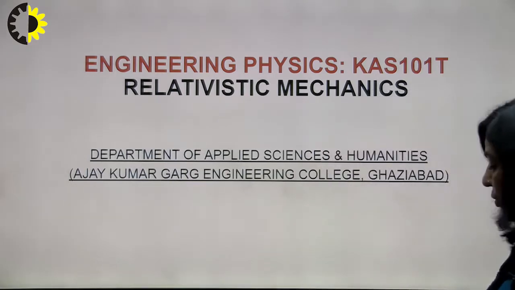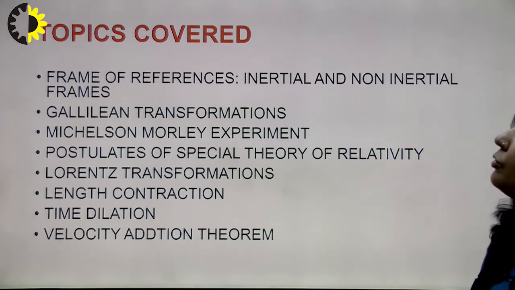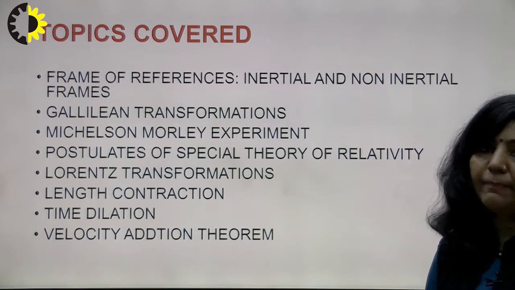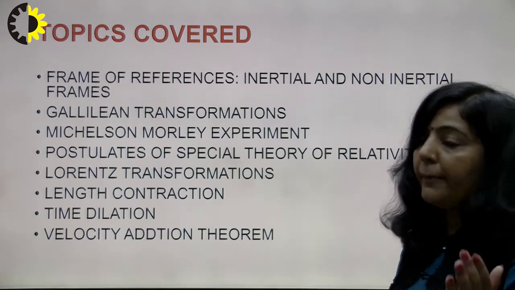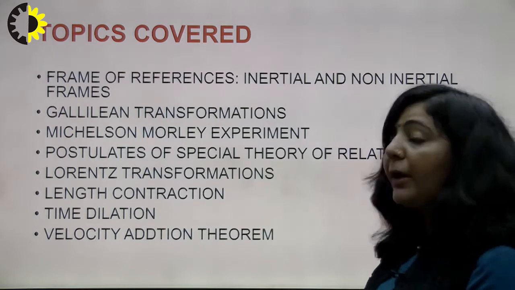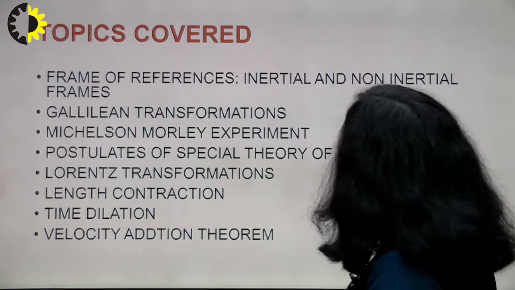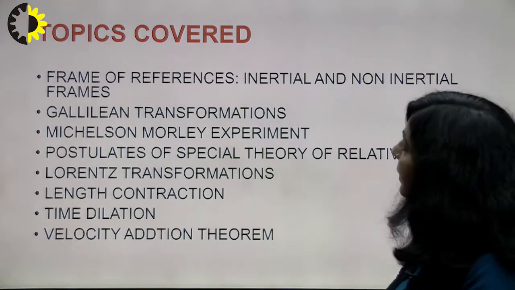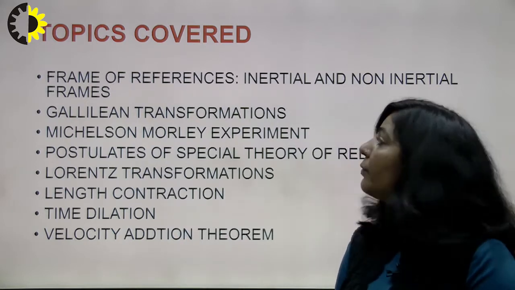The topics which we are going to cover in relativistic mechanics: the first one is frame of reference. As you already know from your previous classes, frames of reference are of two types. One is the inertial frame and the second is the non-inertial frame. Then the next topic is Galilean transformation equations.